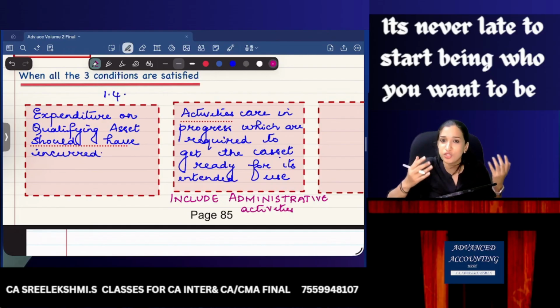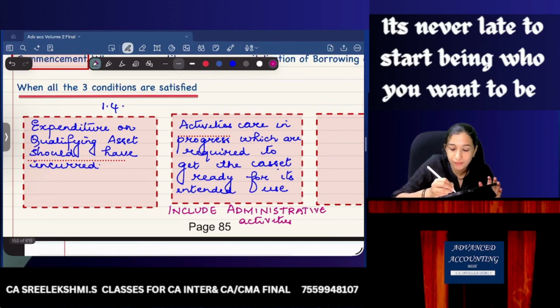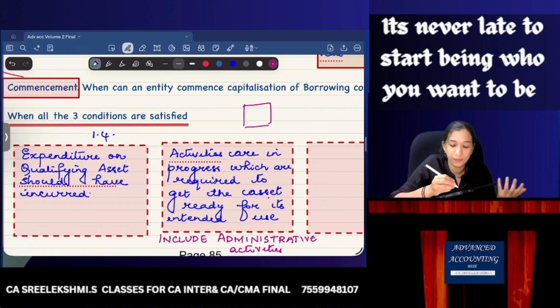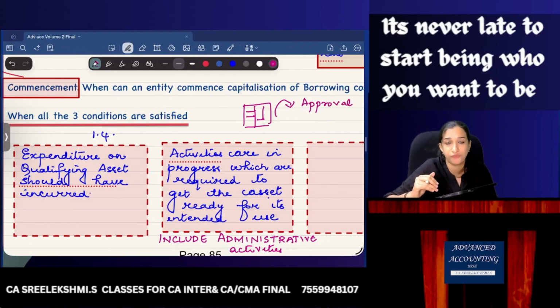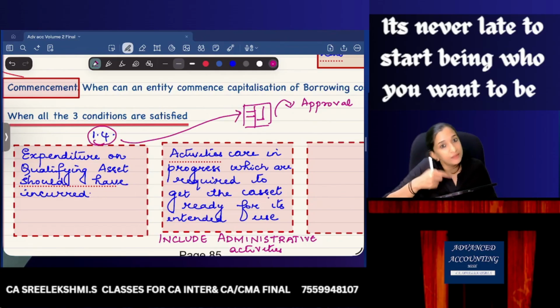For example, for the construction of a building, we need a plan. How this building will be like, these are the plans. For this plan, I need to get approval from the local government like panchayat, municipality, corporation. So on 1st April I have taken a loan. On 1st April itself I started activities. That is, the plan was given to the panchayat for approval, but for 3 months I haven't received the approval. So only in the 4th month I started construction.